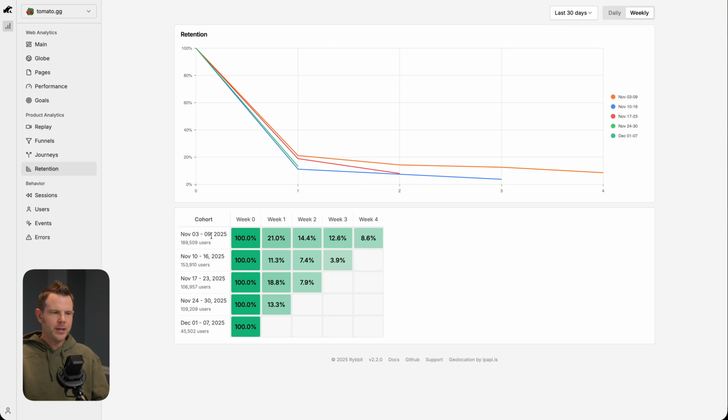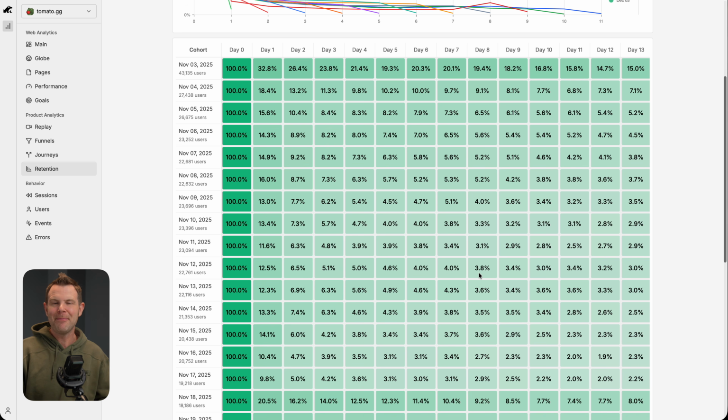We can see the different number of users, how many returned from week 1 to week 2, it drops off. So by week 4, still 8 people are revisiting the website. You can also view retention on a day-by-day basis. It doesn't have to just be week over week. So 14 days, you can see how many people are coming back to your site day after day. Definitely really interesting to see.